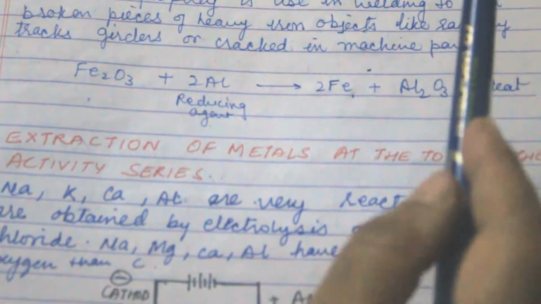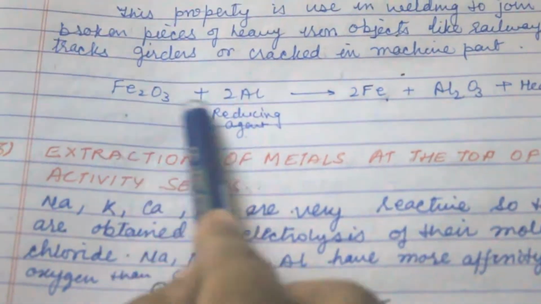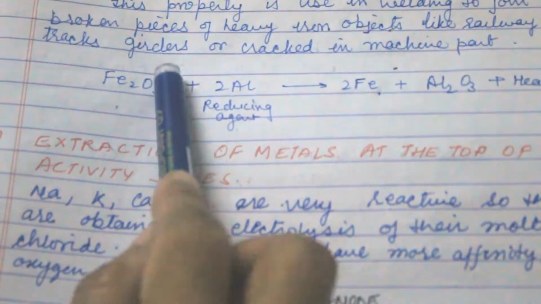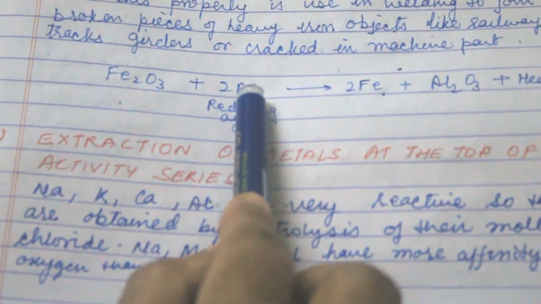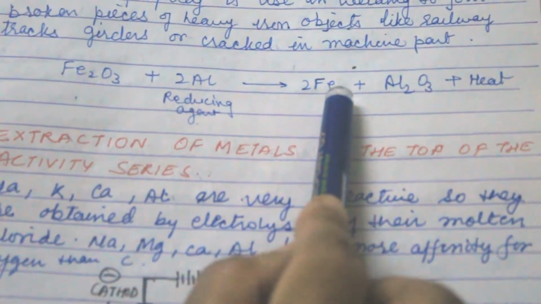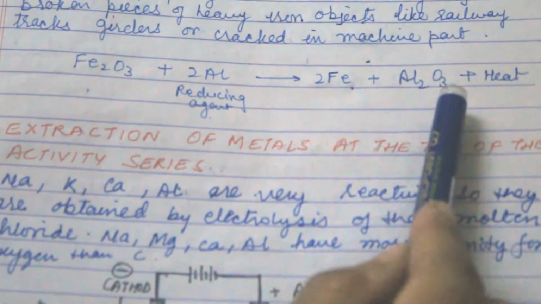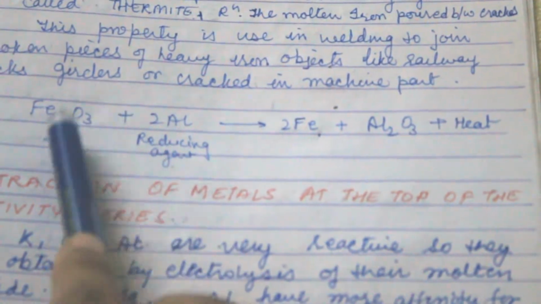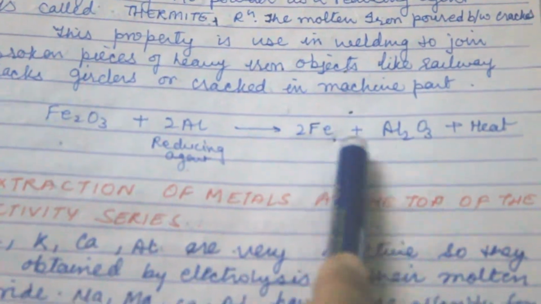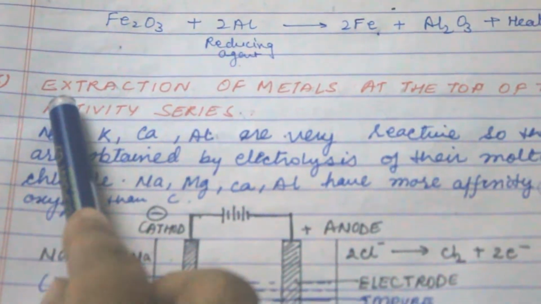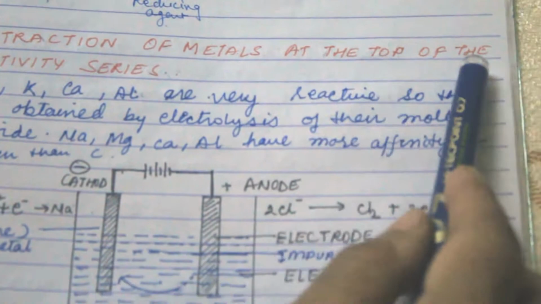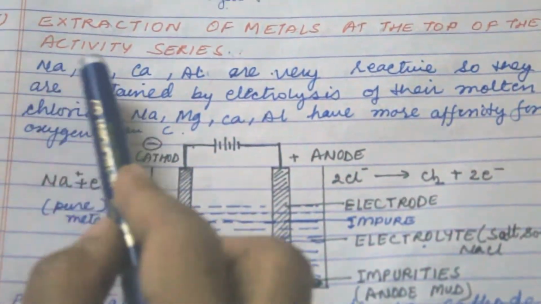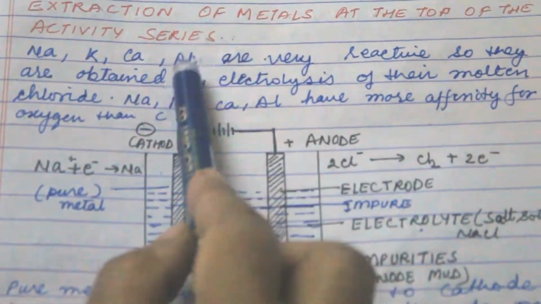Molten iron is poured between the cracks. So this reaction takes place. This is the oxygen taken away by the aluminium. So pure iron metal is formed, and the aluminium here is the reducing agent, reducing iron by removing the oxygen.